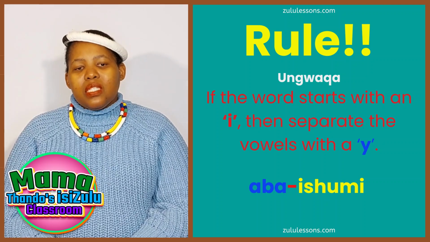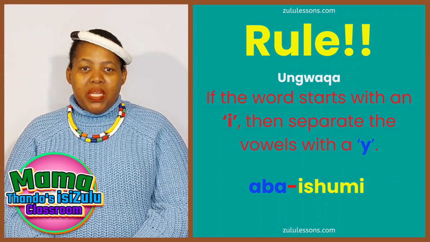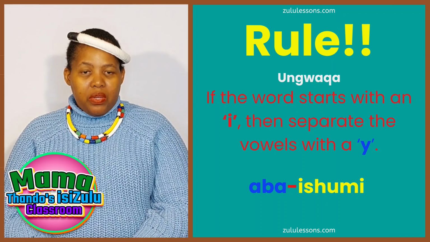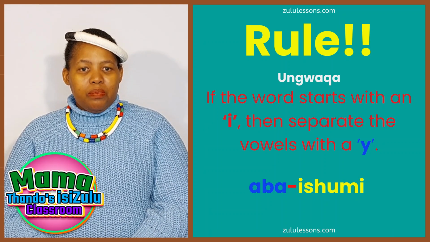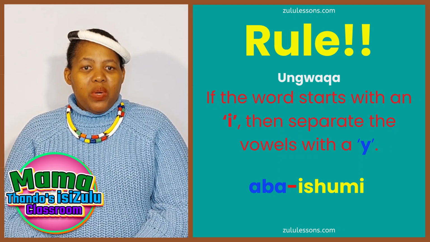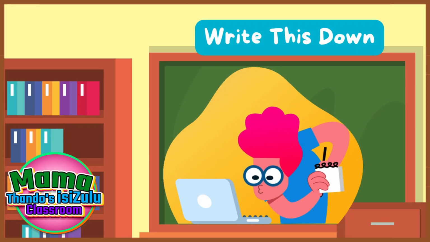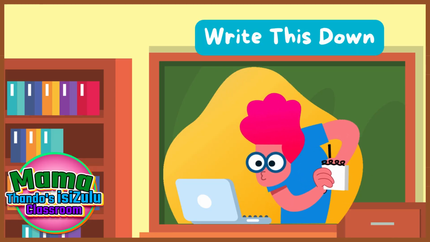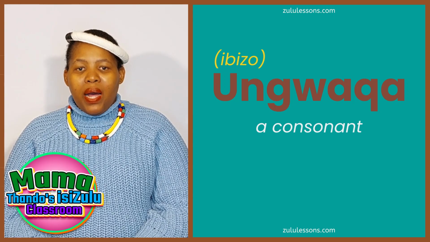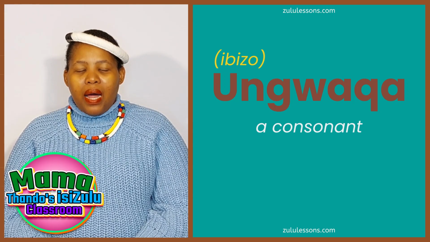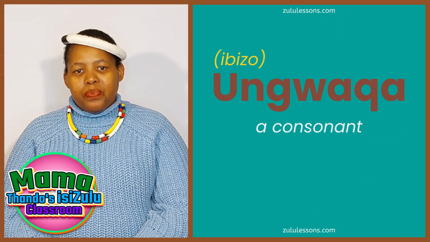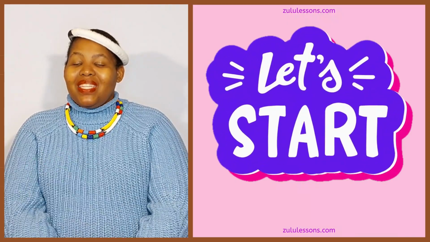And since the second vowel will be an I all the time, because the numbers from 10 to 19 all start with I, ishumi, we will always be separating the two vowels with a Y. And a consonant in isiZulu is ungwaqa. Ungwaqa. Repeat that after me, mngani. Ungwaqa. Good. Now, let's start.